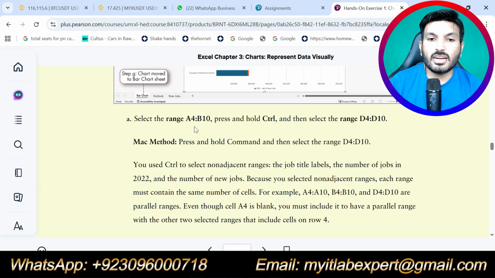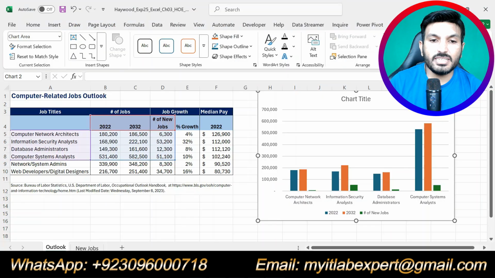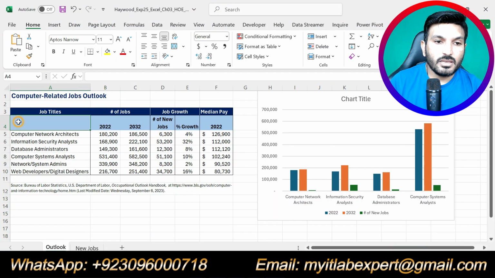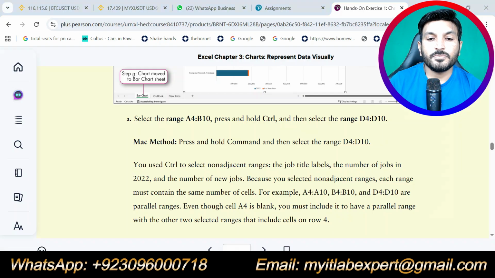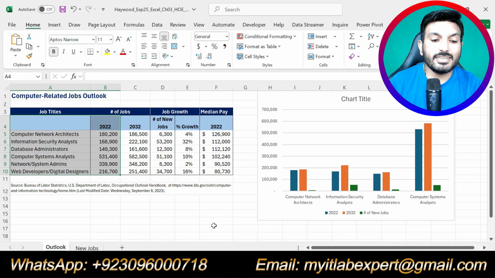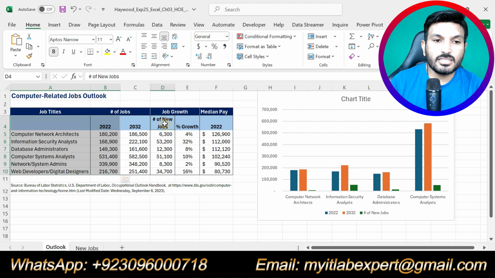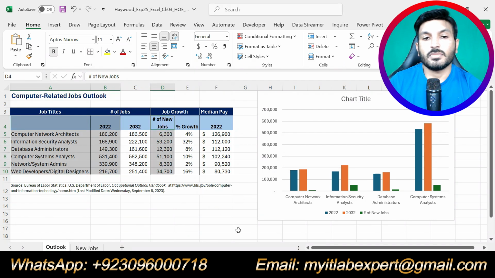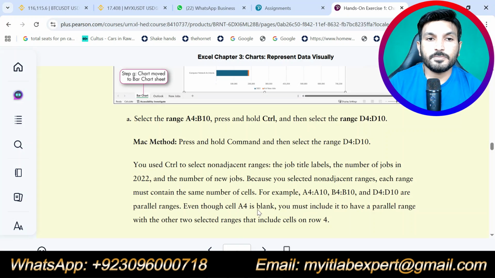So first we will select the first range, that is A4 up to B10. We have selected the first range. Now we are supposed to select the second range. We will press and hold the control button and we will select D4 up to D10. So we have selected this range.